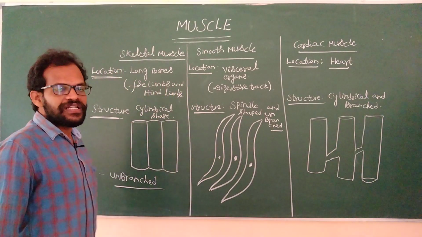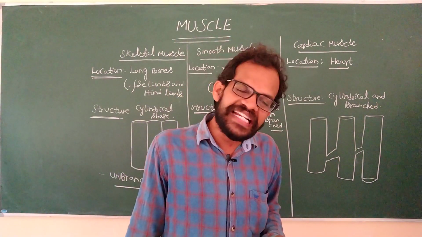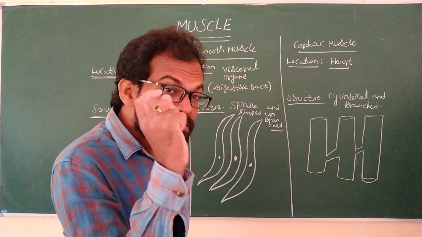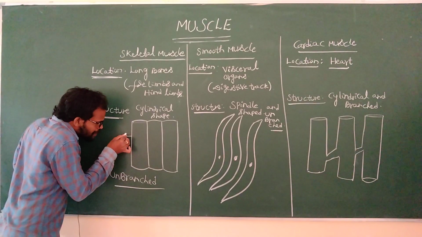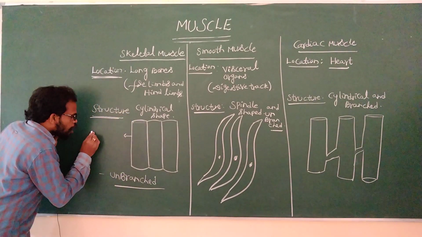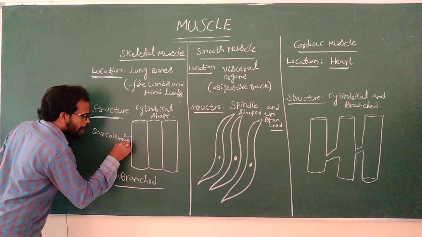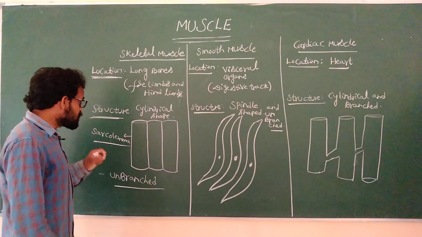First one, coming to the skeletal muscle. Each skeletal muscle exists in the form of muscle fibers. Each muscle fiber indicates a muscle cell. Take one skeletal muscle cell. The outer membrane is known as the sarcolemma, the plasma membrane of the muscle cell.